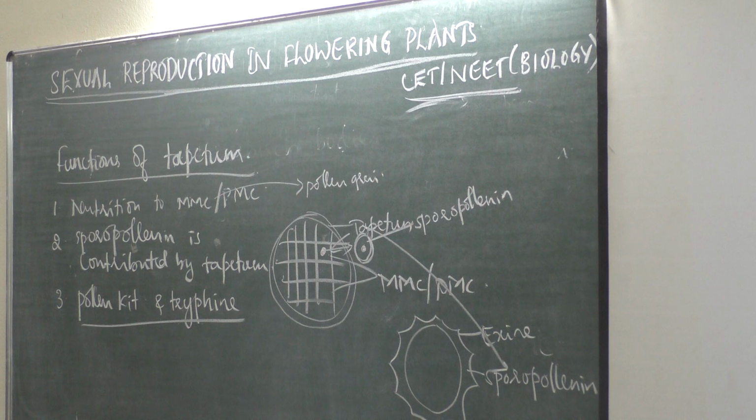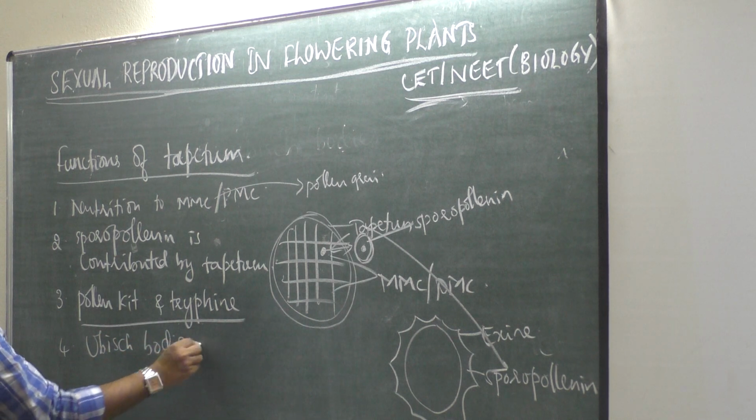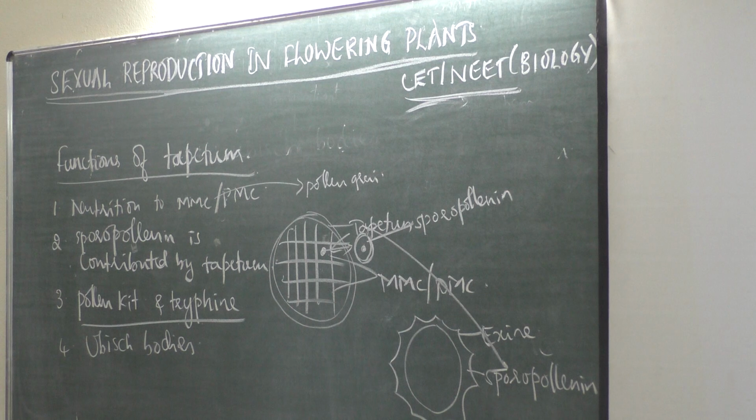Then other than that, it produces Ubish bodies also. Ubish bodies are also produced by tapetum. Then any other function it has? Some proteins are produced by tapetum, which are present in pollen exine. Okay. Then a very important function is that the pollen grain absorbs moisture, which is helpful for identifying a compatible pistil.